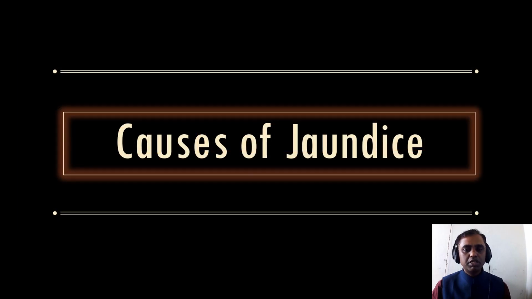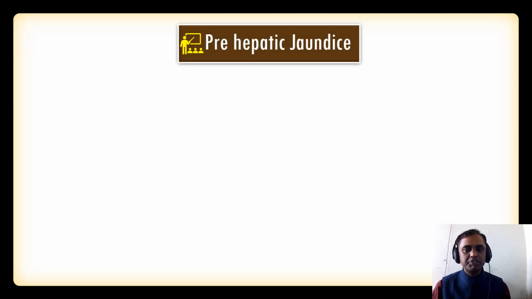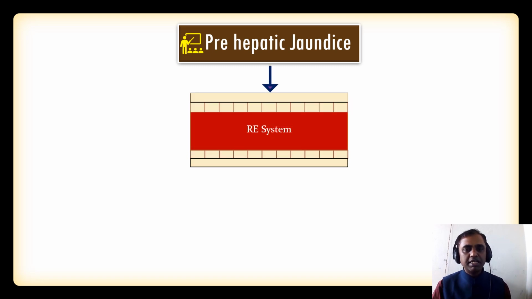Now we'll discuss the causes of jaundice. The first one is the prehepatic jaundice. As we discussed earlier, this happens in the reticuloendothelial system, where bilirubin metabolism starts with the RBC. Destruction of the RBC leads to production of unconjugated bilirubin in the blood.